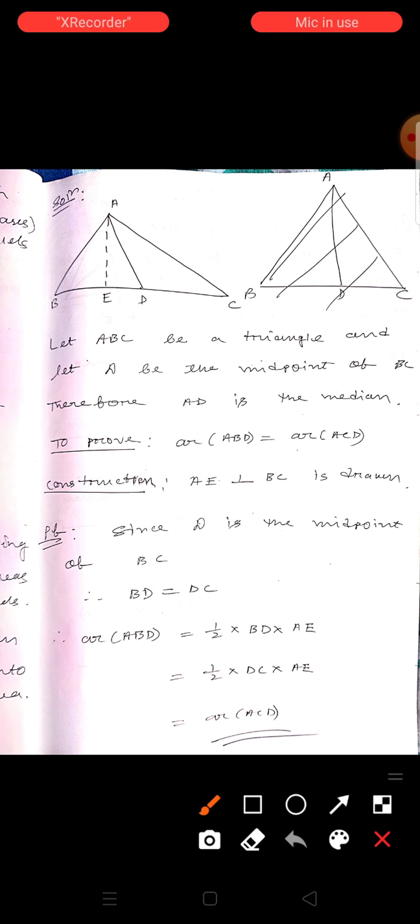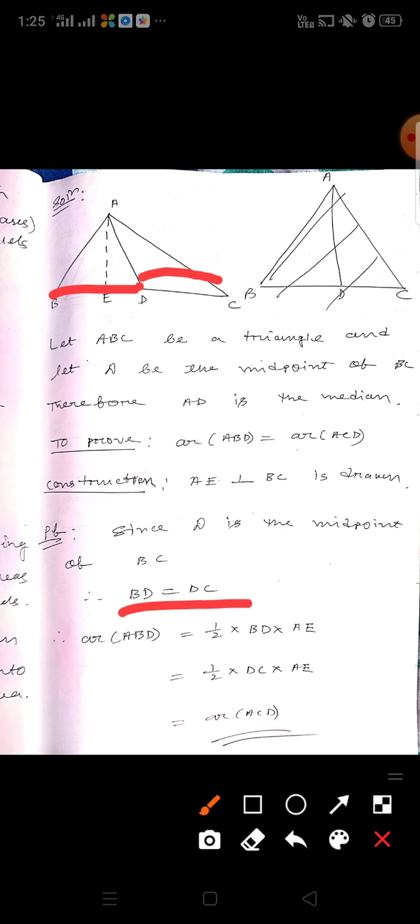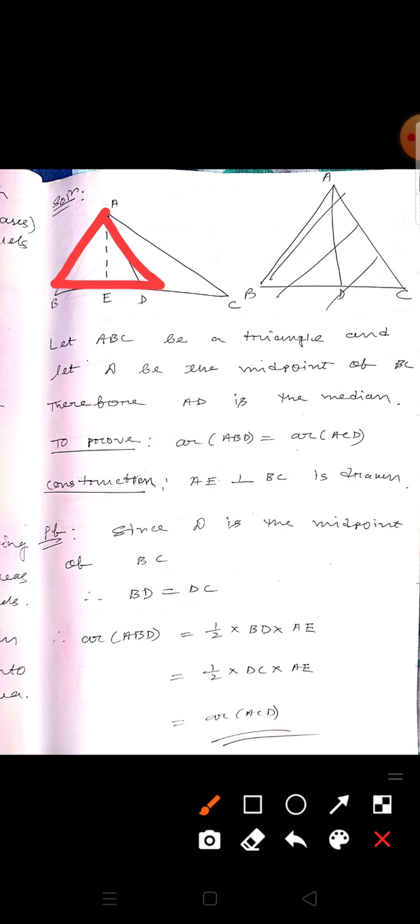In order to prove this, we make a construction: from A we draw AE perpendicular to BC. Since D is the midpoint of BC, clearly BD equals DC. Now area of triangle ABD, what is the area of a triangle? Half into base into height.